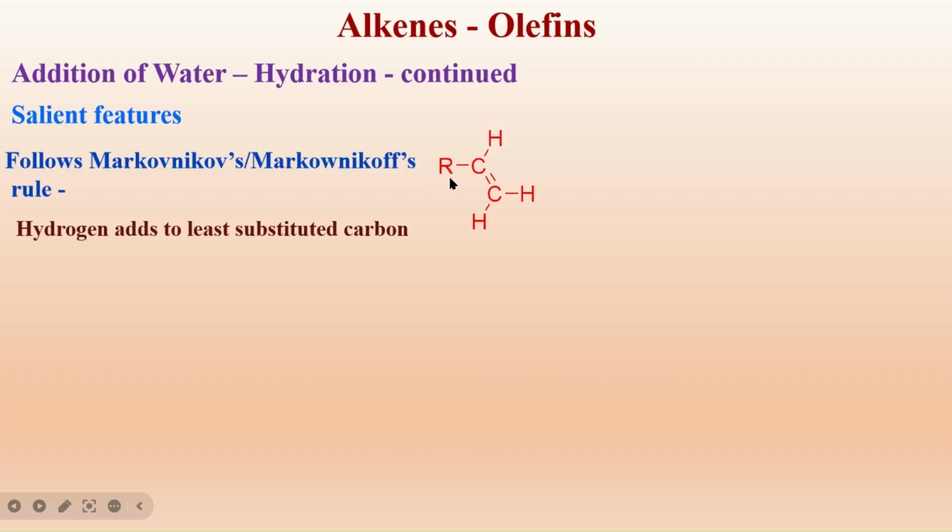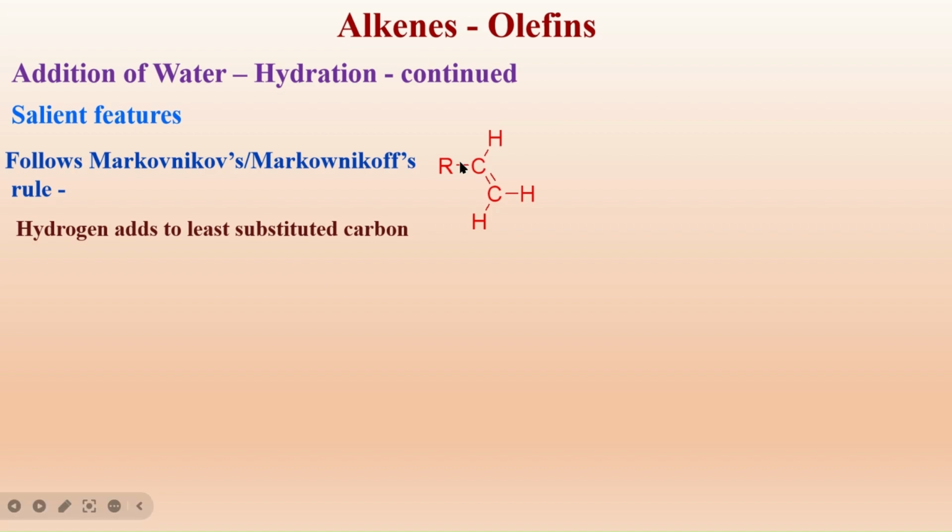R is equal to alkyl group. If R is CH3, CH3-CH=CH2 is propene. This carbon is attached to two hydrogens. This carbon is attached to one carbon and one hydrogen.